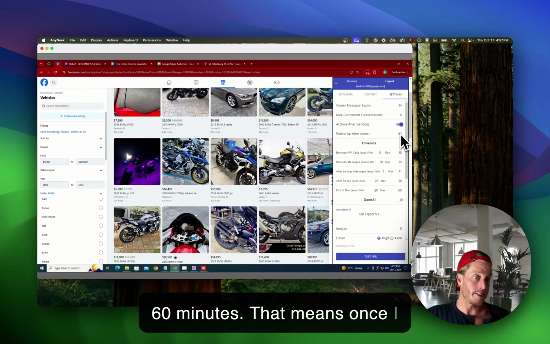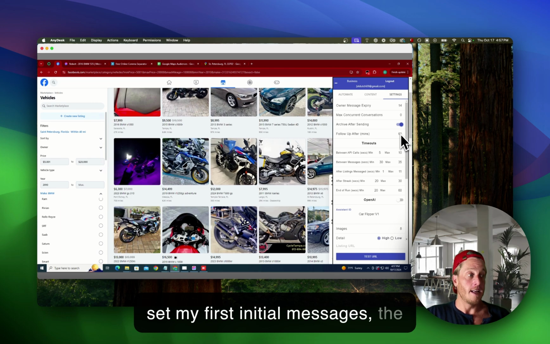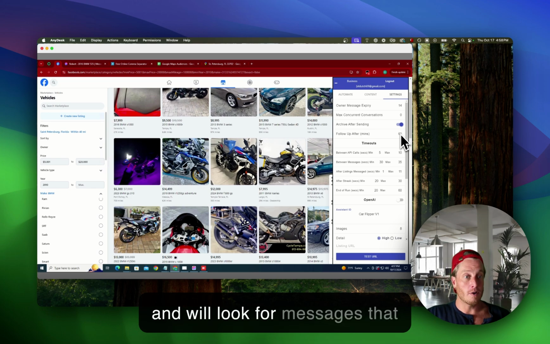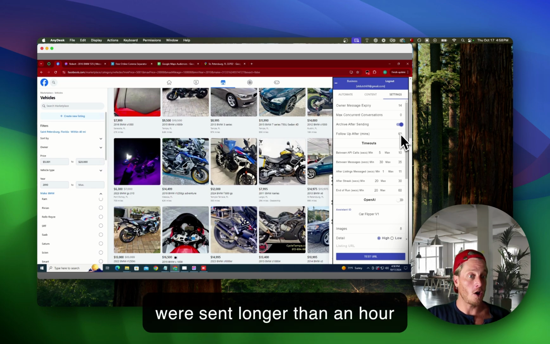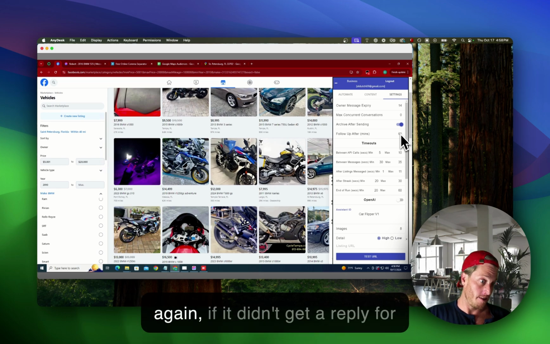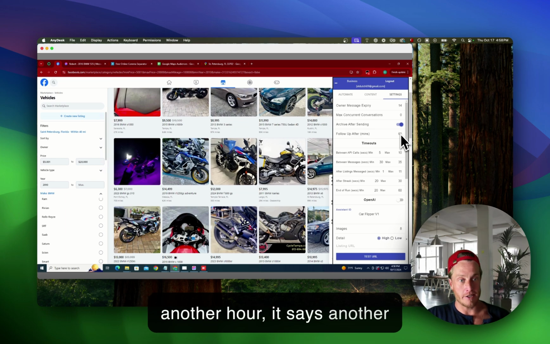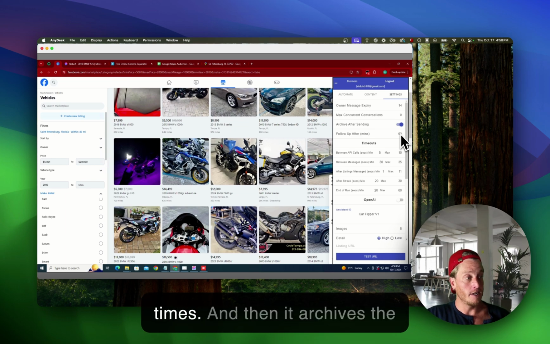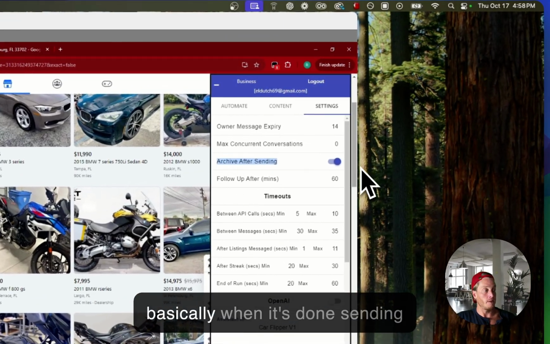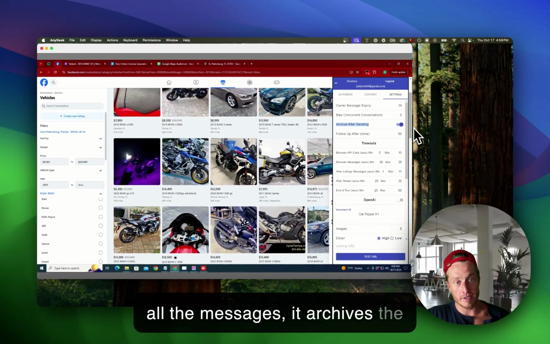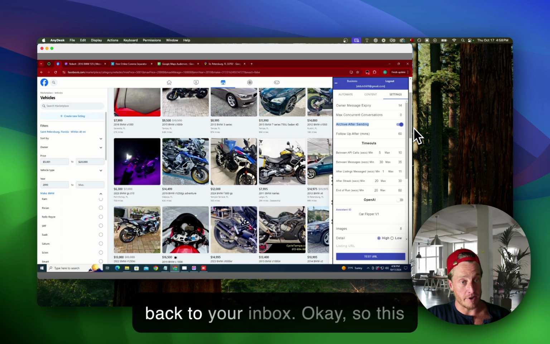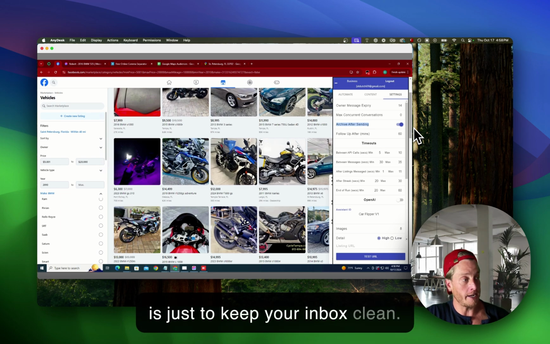That means once I send my first initial messages, the bot loops the inbox every cycle and will look for messages that were sent longer than an hour ago, didn't get a reply, and then it will send one follow-up. And then again, if it didn't get a reply for another hour, it sends another follow-up. It does it up to 3 times, and then it archives after sending. That is basically when it's done sending all the messages, it archives the conversation to your archive. When the seller replies, it comes back to your inbox. Okay, so this is just to keep your inbox clean.